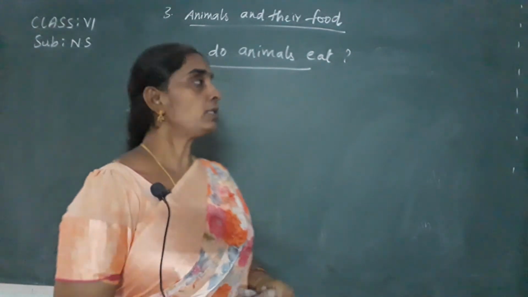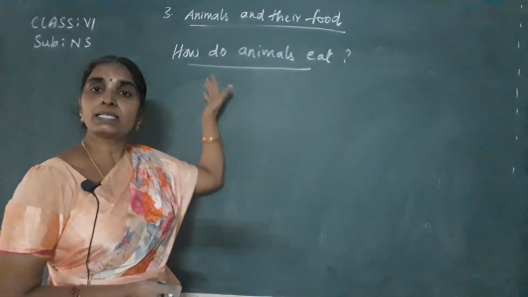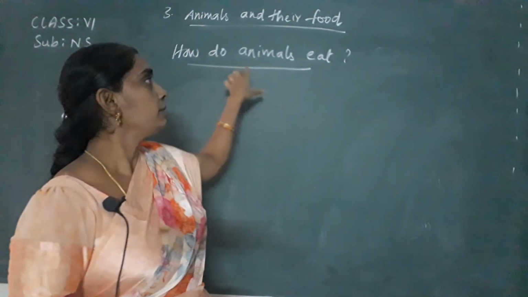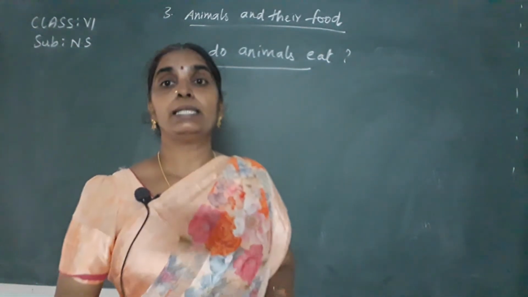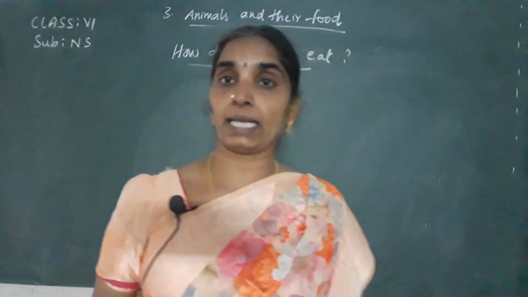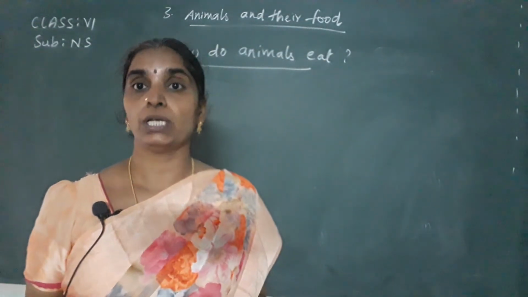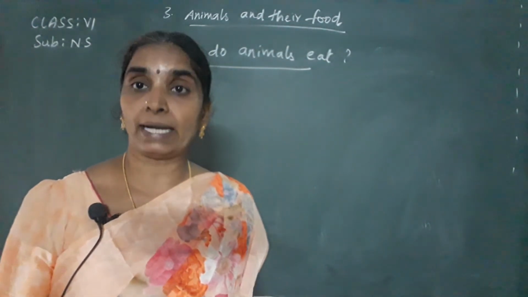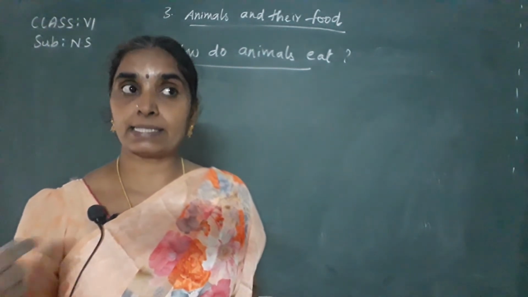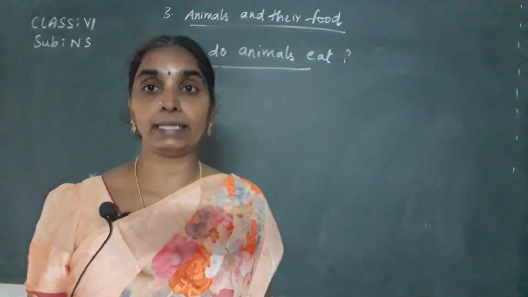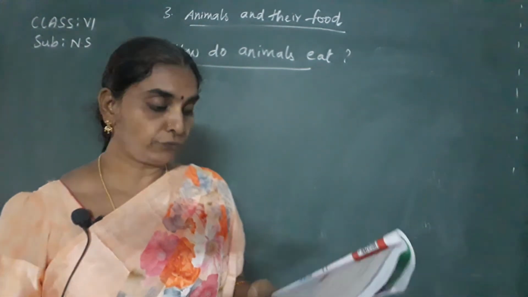Is it clear? They collect the food. How? They see, they search, and some animals wander here and there and collect the food, by searching or seeing or hunting.